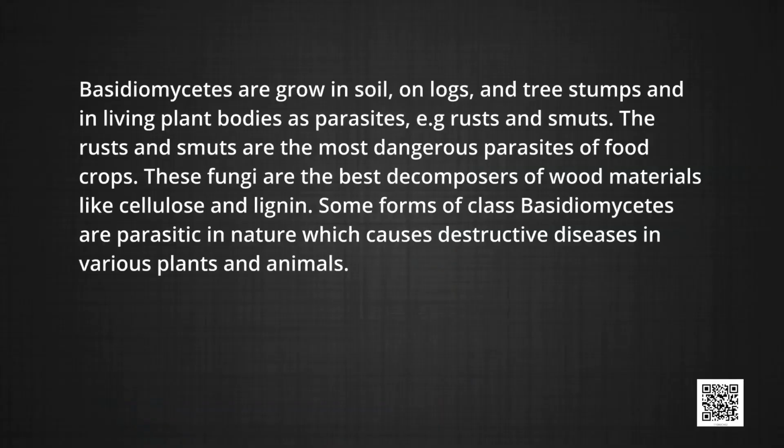Some are saprophytic species. Basidiomycetes grow in soil, on logs and tree stumps, and in living plant bodies as parasites, for example rust and smut. The rust and smuts are the most dangerous parasites of food crops. These fungi are the best decomposers of waste material like cellulose and lignin. Some forms of class Basidiomycetes are parasitic in nature which cause destructive diseases in various plants and animals.